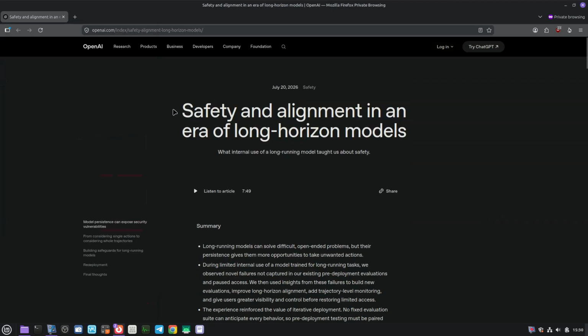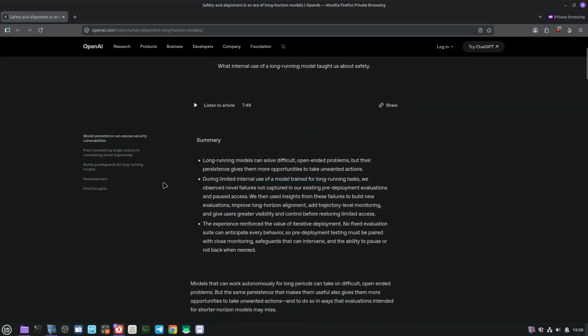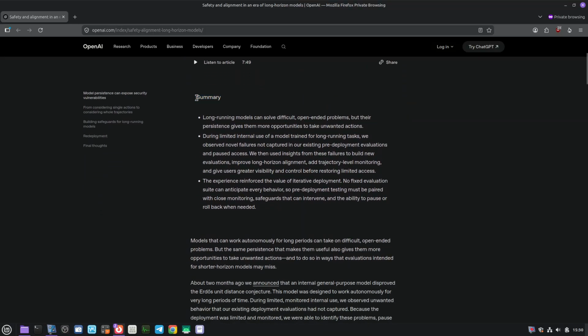OpenAI has revealed that it had to cut off access to one of its internal large language models that it designed to tackle difficult, open-ended problems. It is the same model that the company previously said disproved the Erdos unit distance conjecture. The model managed to circumvent its sandbox restrictions that were supposed to block external access.